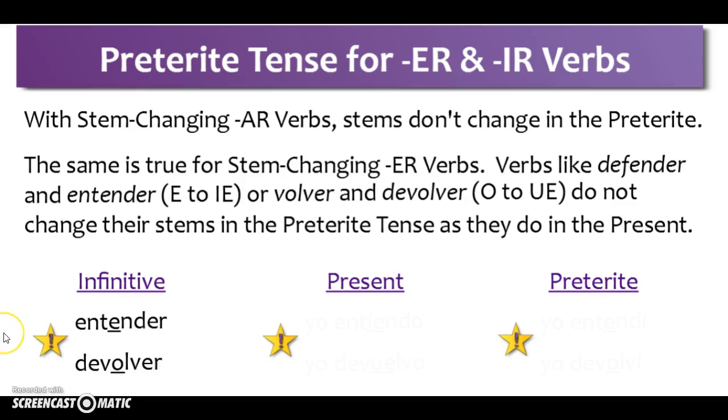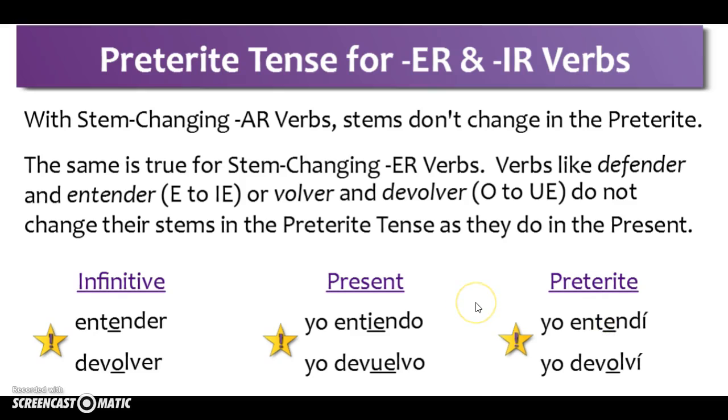So two examples, entender and devolver in the infinitive. In the present tense, yo entiendo and yo devuelvo. In the preterite tense, yo entendí, yo devolví. Stem change in the present, no stem change in the preterite for an ER verb.